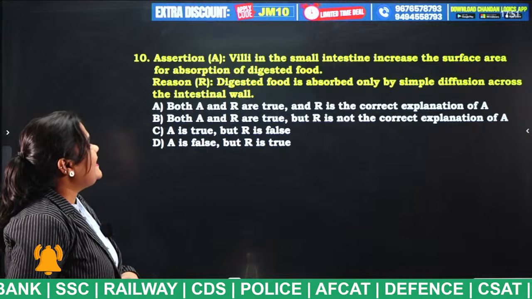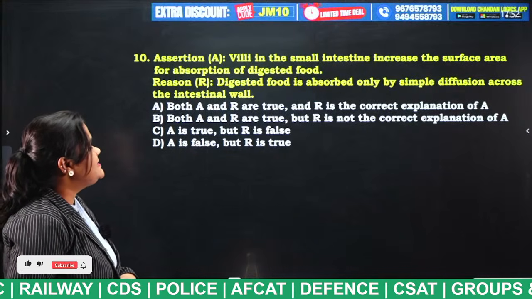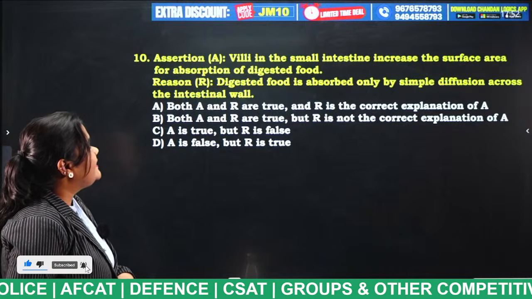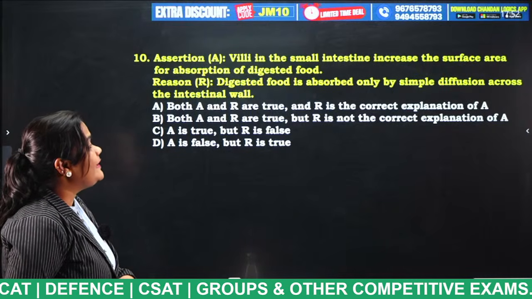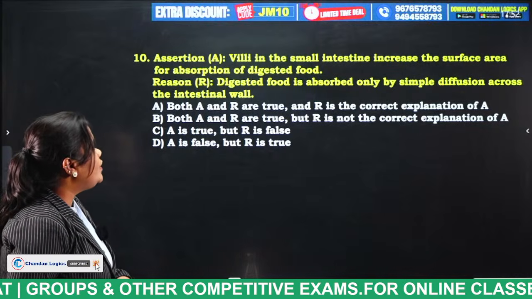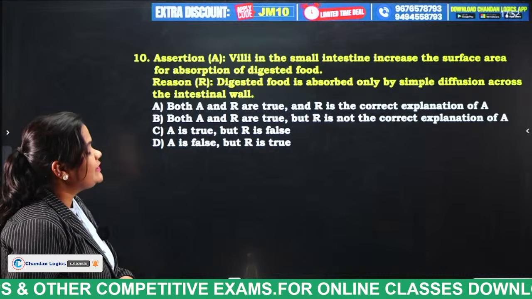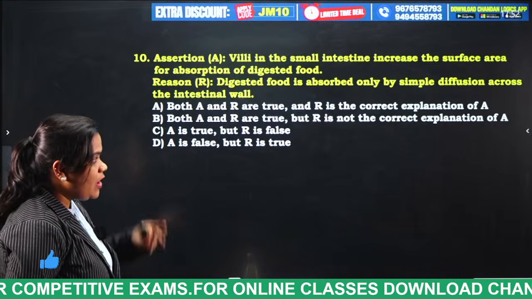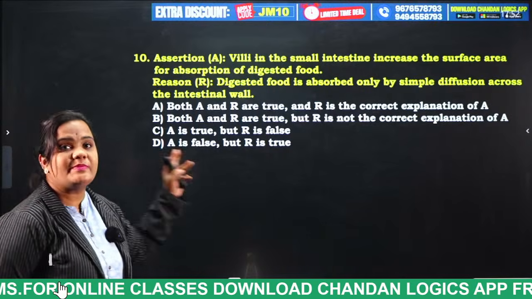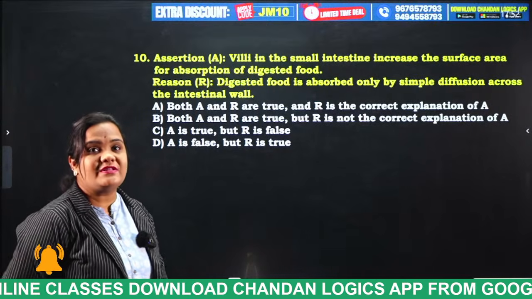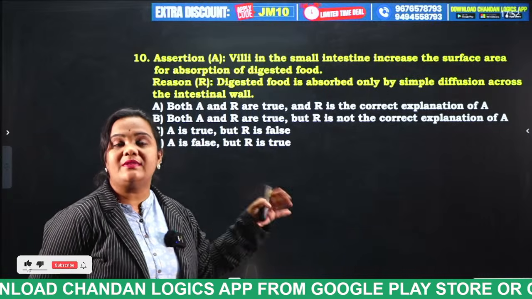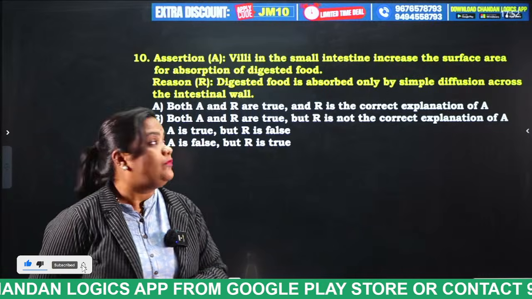Assertion: villi in the small intestine increase the surface area for absorption of digested food. Reason: digested food is absorbed only by simple diffusion across the intestinal wall. Both A and R are true and R is the correct explanation of A. Both A and R are true but R is not the correct explanation of A. A is true but R is false. A is false but R is true. Now tell me the answer for this question. You may guess it is A but it is not A. Try to give the correct answer. So what is this, students?